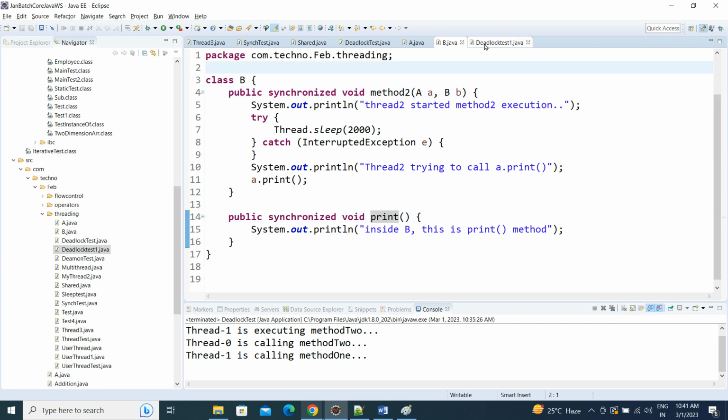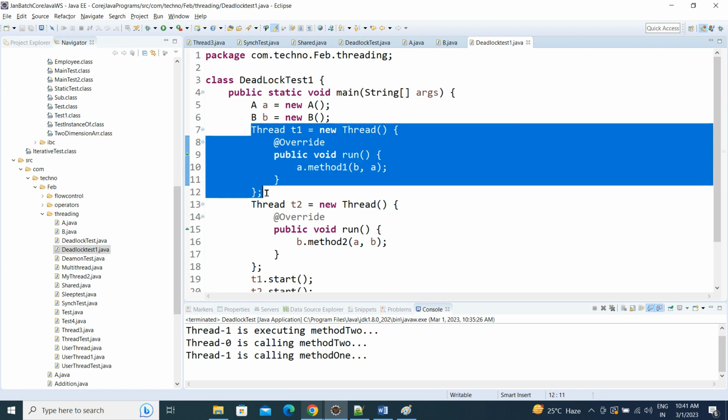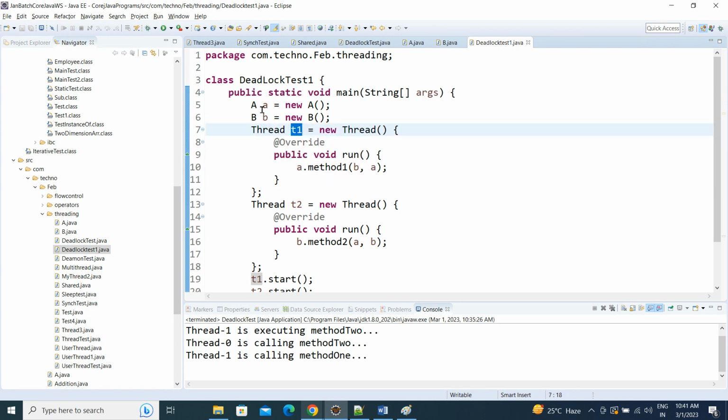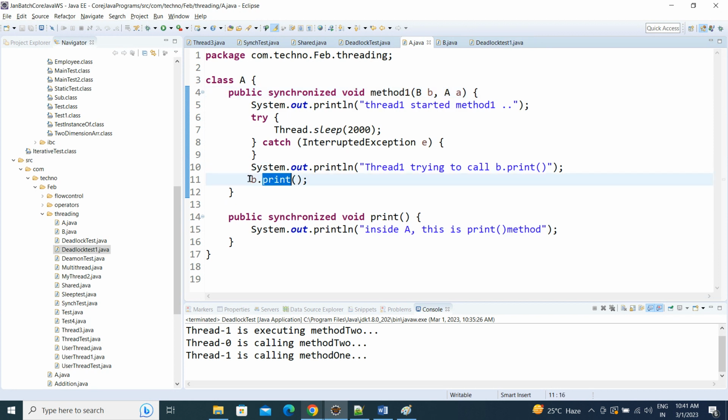Now, while creating objects and then calling two threads, I created an A class object and a B class object. A class has two synchronized methods and B class also has two synchronized methods. Now I create the first thread, T1. I am calling method 1 from the A class object, passing the B object as well as the A object. Internally, method 1 calls the print method of the B class object.